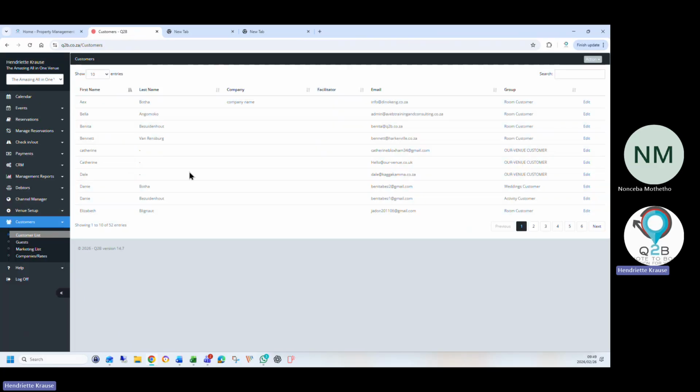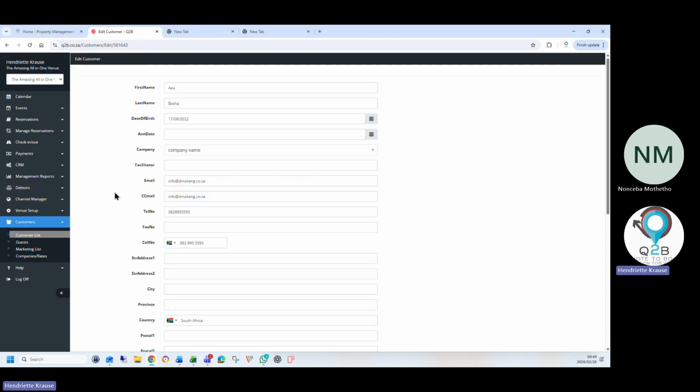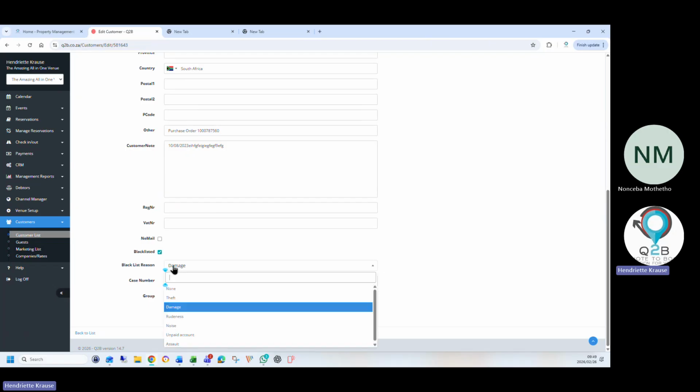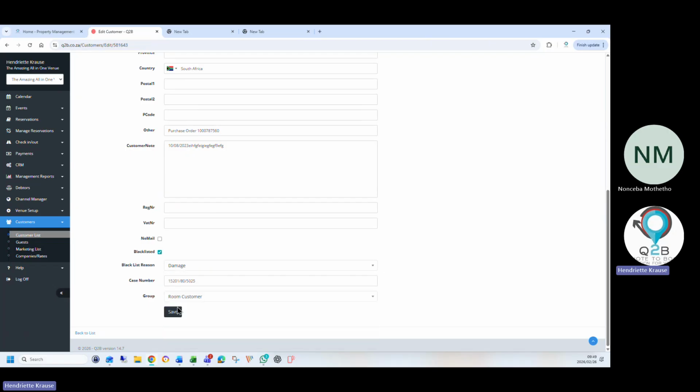Then the customer is also the customer database. Like I said, we capture all your guests for you, so you're growing your customer data. And then in the customer data, we also have a blacklisted option. So let's say a client left without paying their bill. You can blacklist them with any reason here.